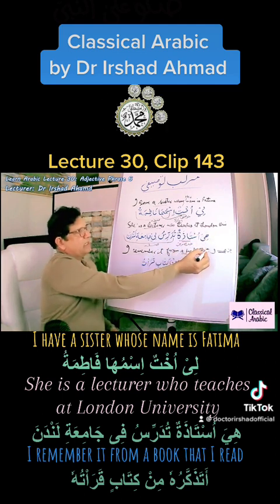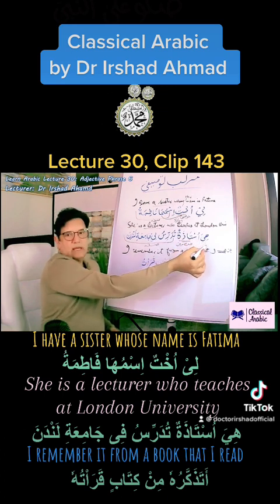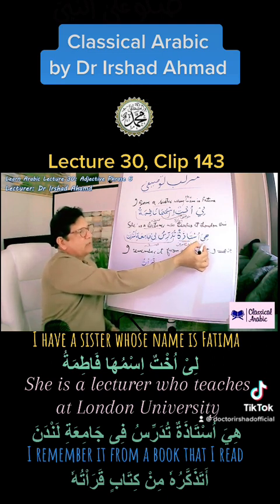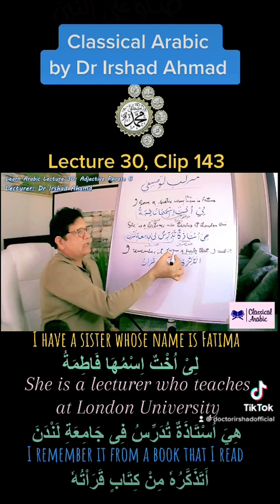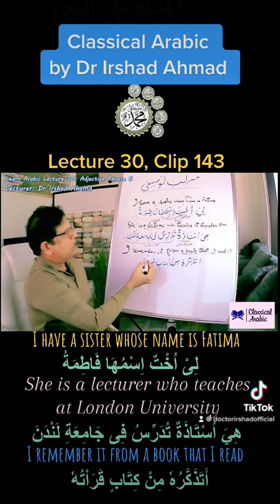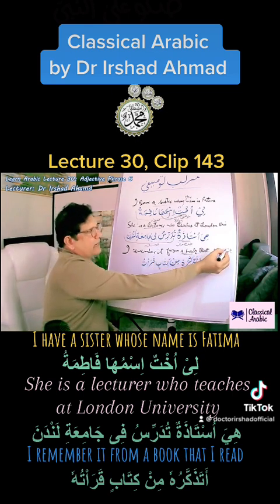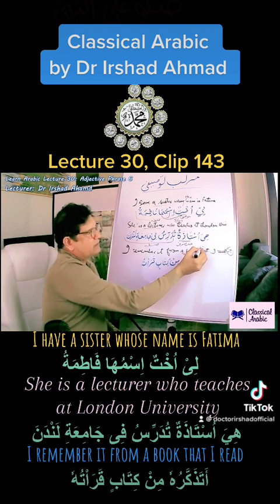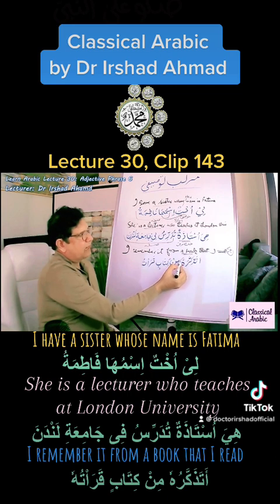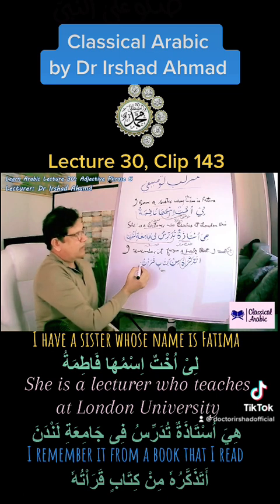And if we go further here, hiya is a pronoun at the beginning of the sentence, and that easily qualifies to be mubtada. That mubtada and this murakkab tawsifi as our khabar, that becomes jumla ismiya khabariya. I remember it from a book that I read. I read it, basically in Arabic, because we're going to lose that. So atazakkaruhu, I remember it. Min kitabin, from a book.